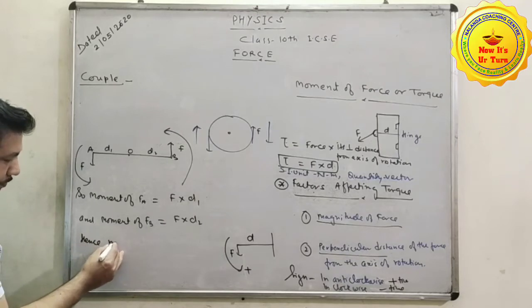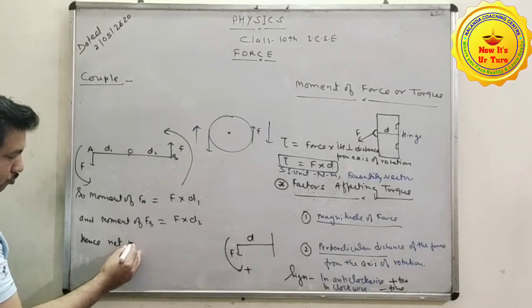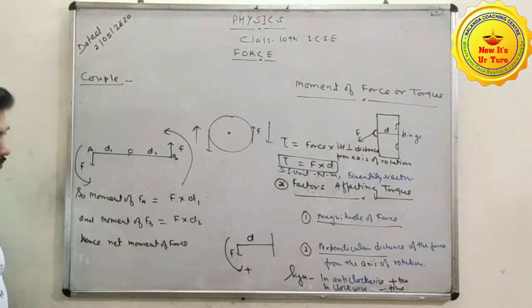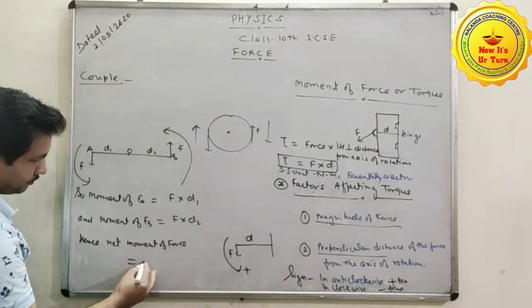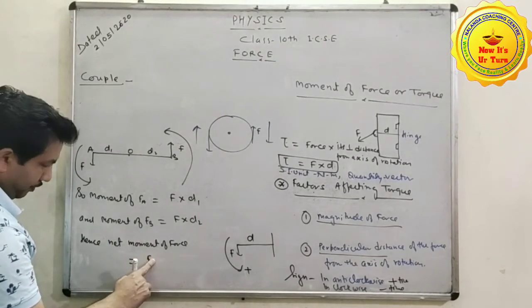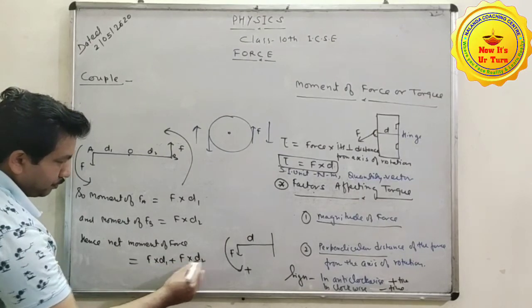Hence, the net moment of force is equal to F into D1 plus F into D2.